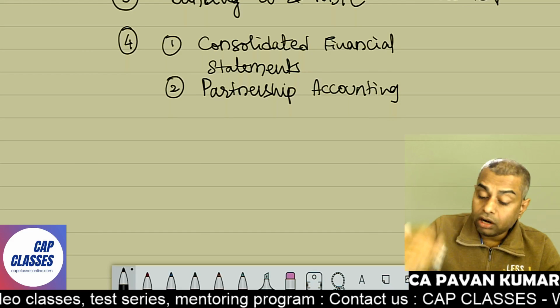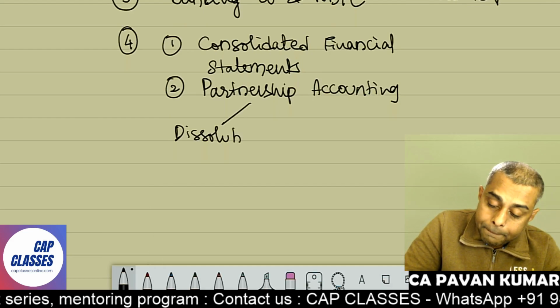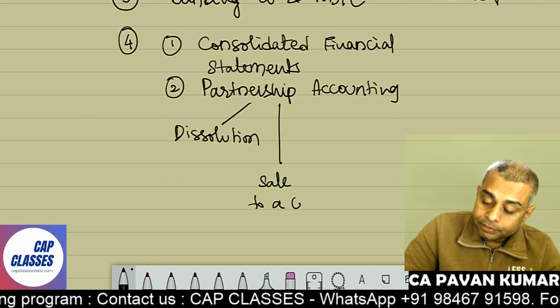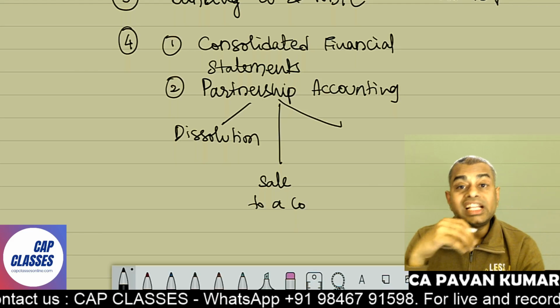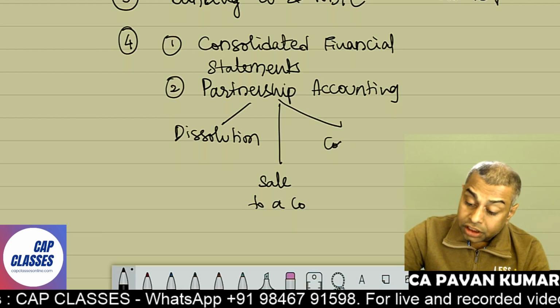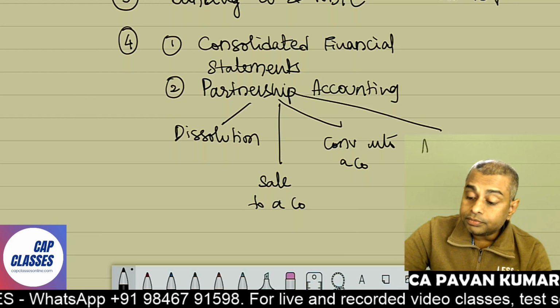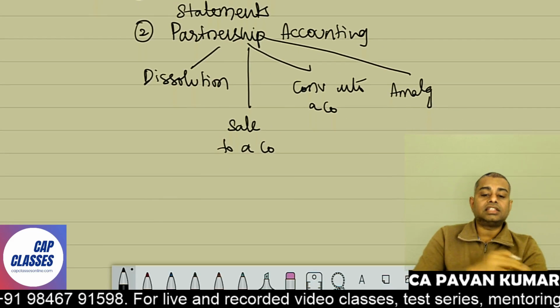In this partnership accounting, you'll see dissolution, sale of partnership to a company. Okay, you'll see dissolution, sale of partnership firm, or conversion into a company, or amalgamation. So these are the areas under partnership accounting.